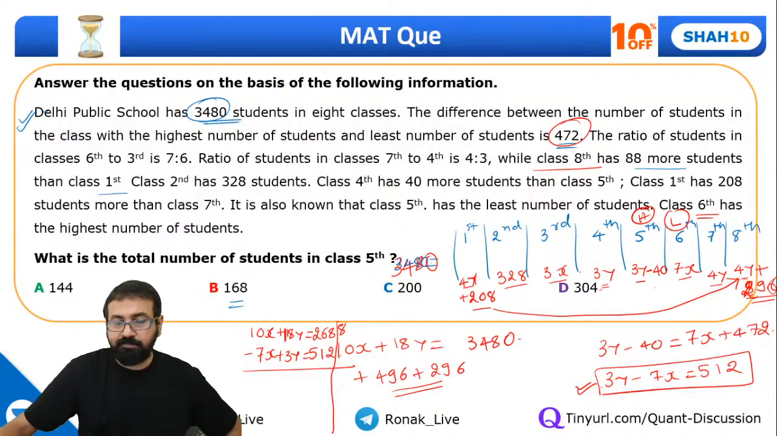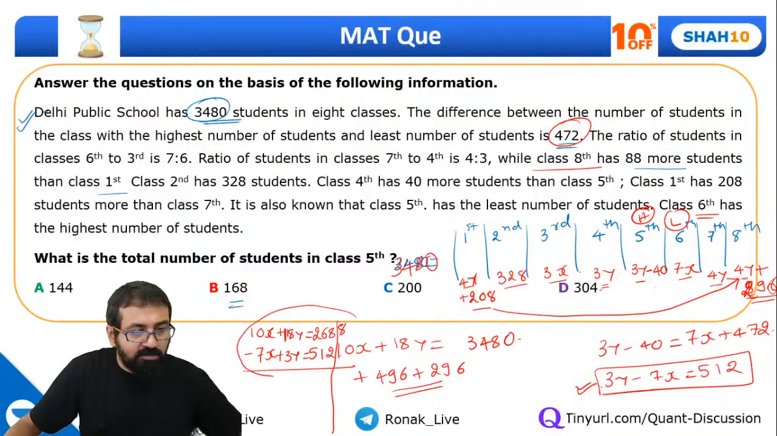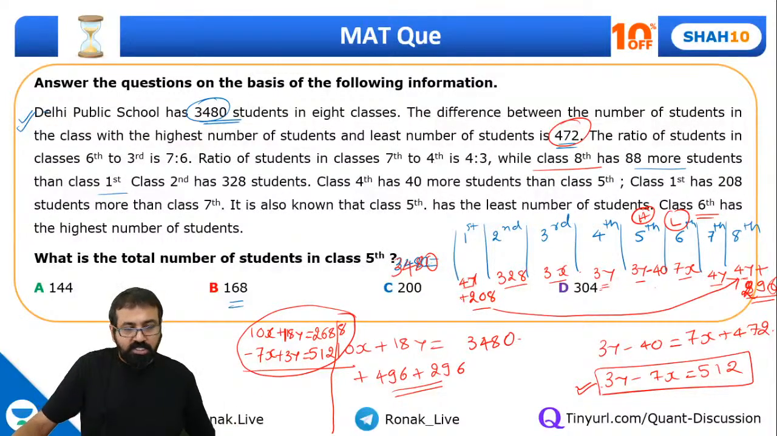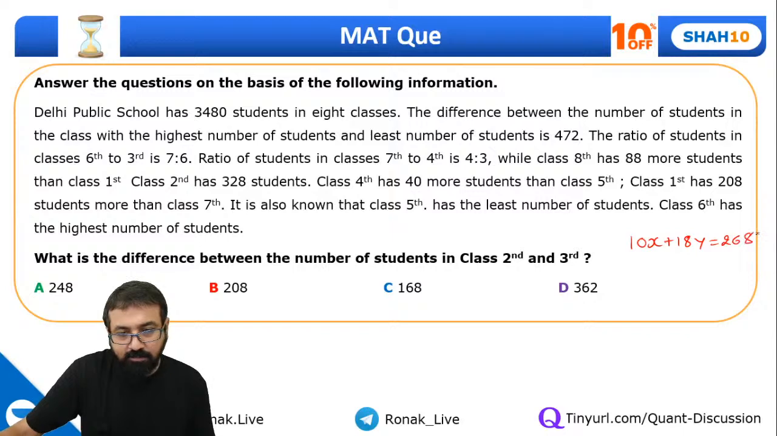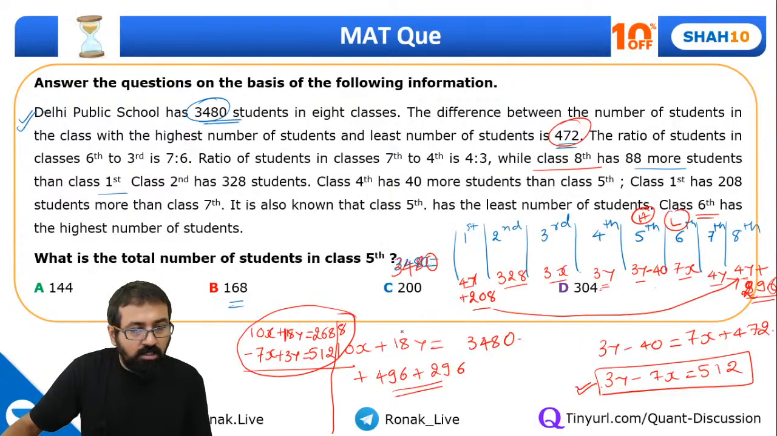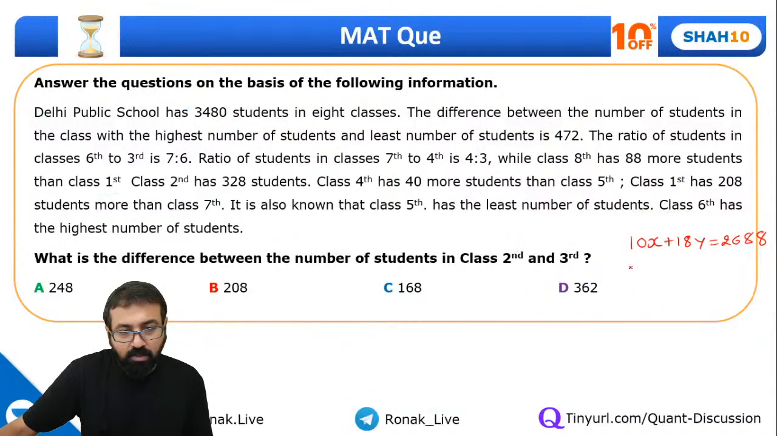Okay, guys. Fine. So you will get these two equations. By the way, can you please quickly solve these two equations? 10x plus 18y equal to 2688, and minus 7x plus 3y equal to 512.